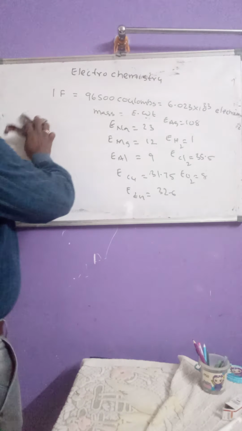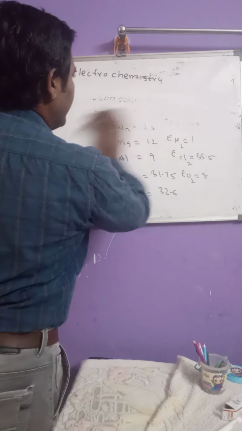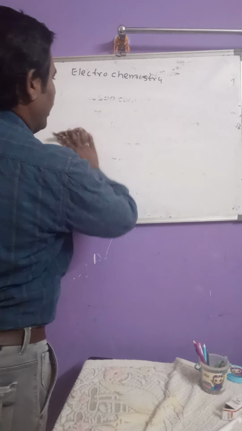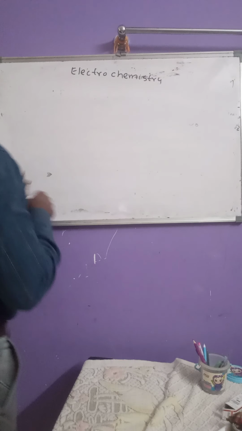Then one more important formula we should learn regarding Faraday's first law. What is that important formula? See here.